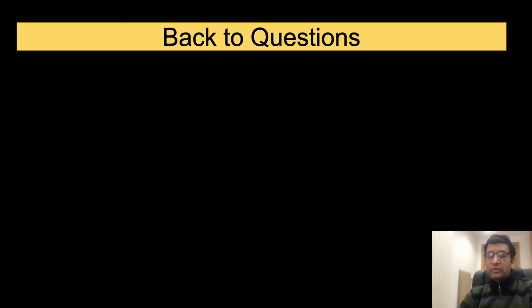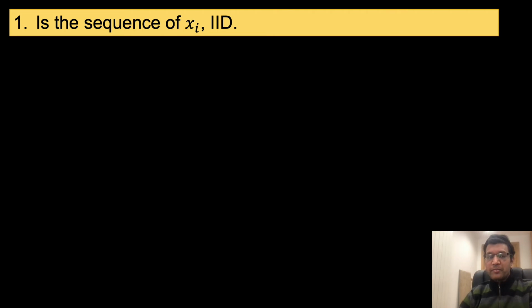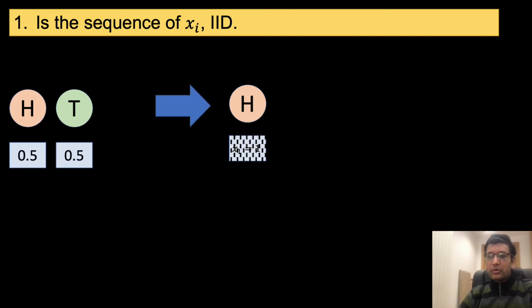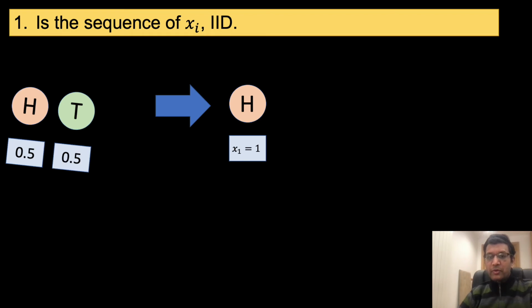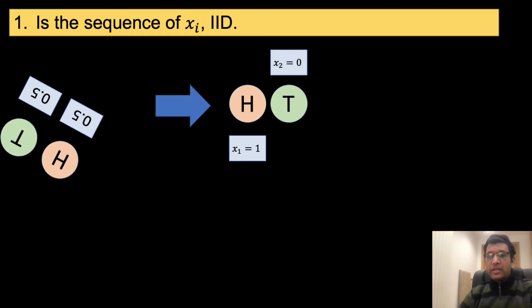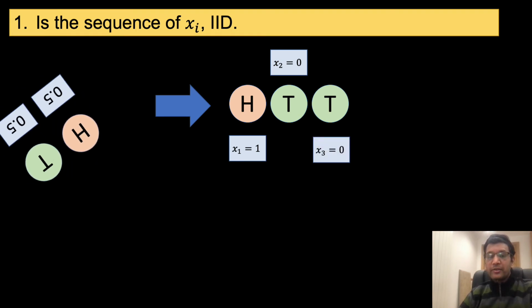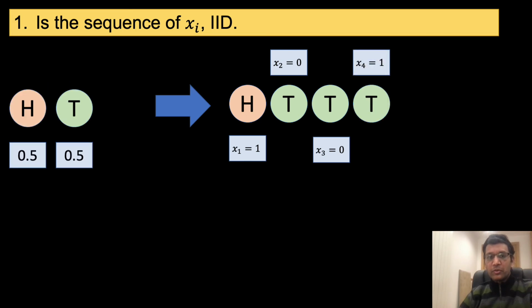So let us move back to our questions. The first question that we were asked was, is the sequence of x sub i IID? Let us consider an outcome sequence associated with 4 tosses of a fair coin. Here x1 is 1 as we obtained a head, and x2 is 0 because we obtained a tail. Similarly, x sub 3 and x sub 4 are both zeros because we obtain a tail.